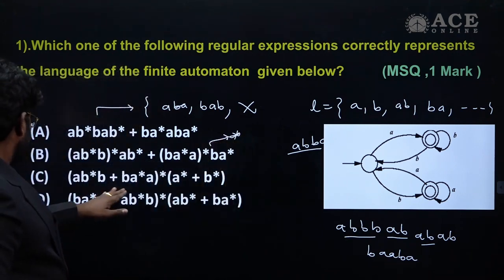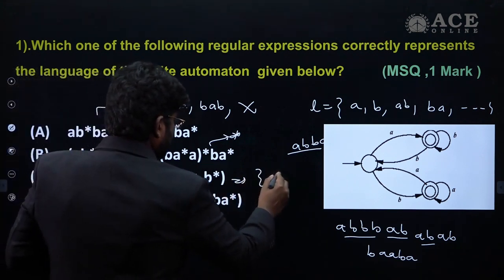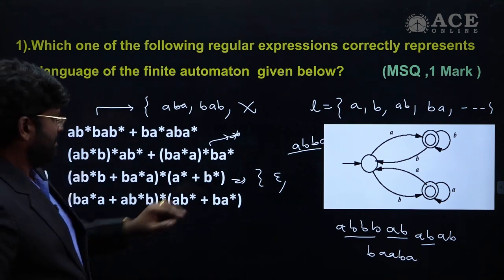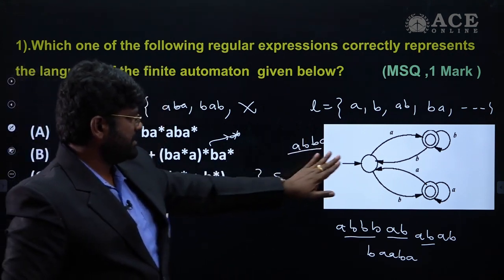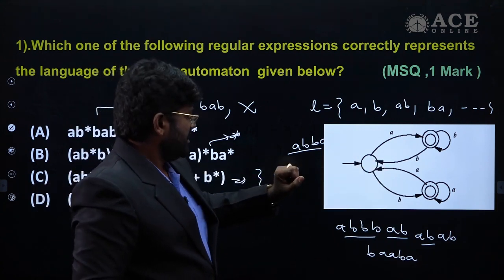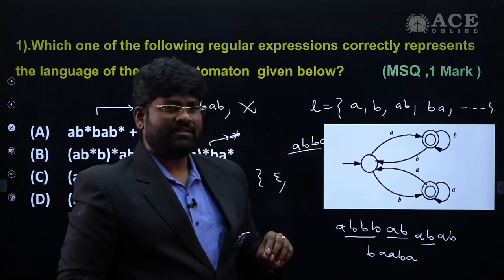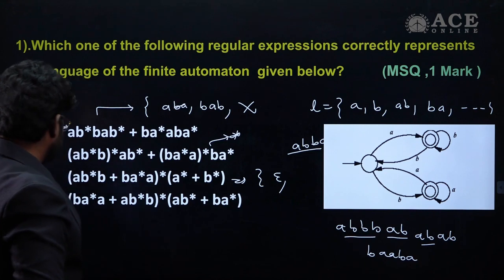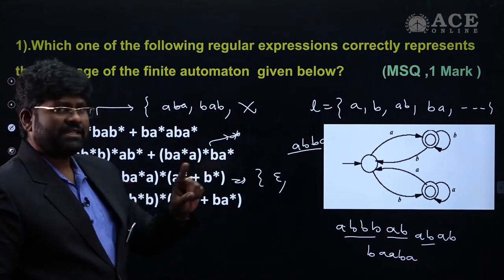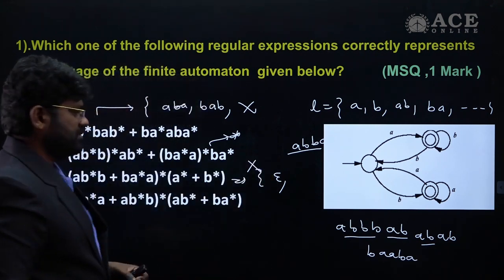Then when I talk to you about option C, in option C I can generate epsilon as the first string. But from this place you cannot have the first string as epsilon, because the first string must accept A here. That's why this C option is also avoided, because it will produce epsilon. That's why this option is also wrong.